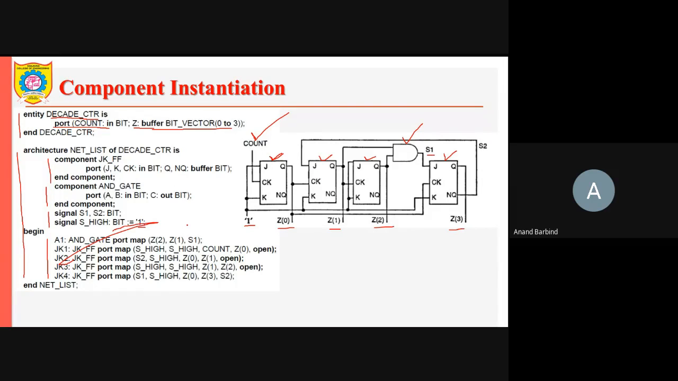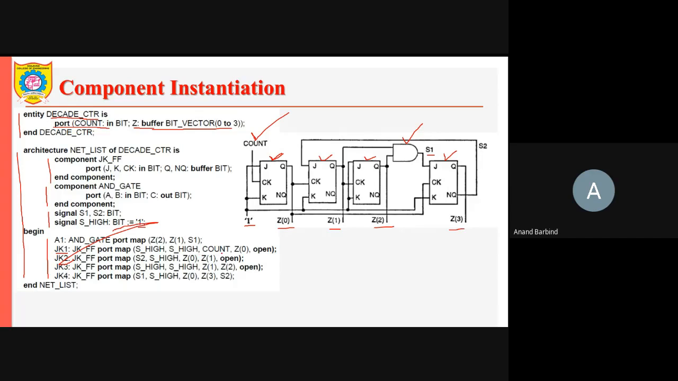Then the first instance of JK flip-flop is labeled as JK1. What are its inputs? For the first flip-flop, you can see here J and K are connected to 1. They are connected to S high. What is S high? S high is a signal and it is initialized as 1. So this will always be 1.